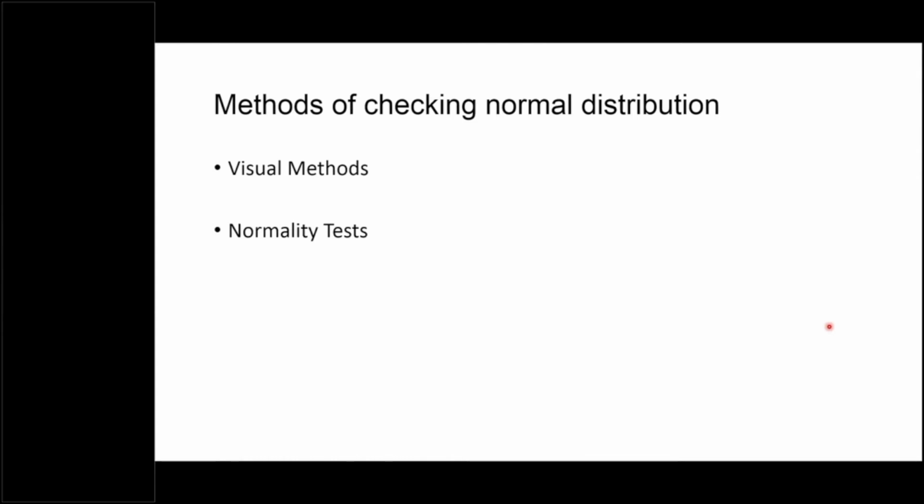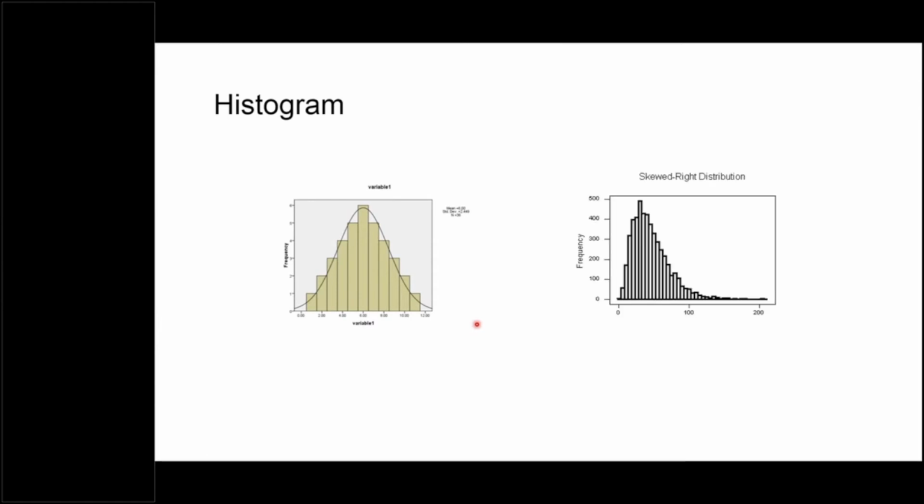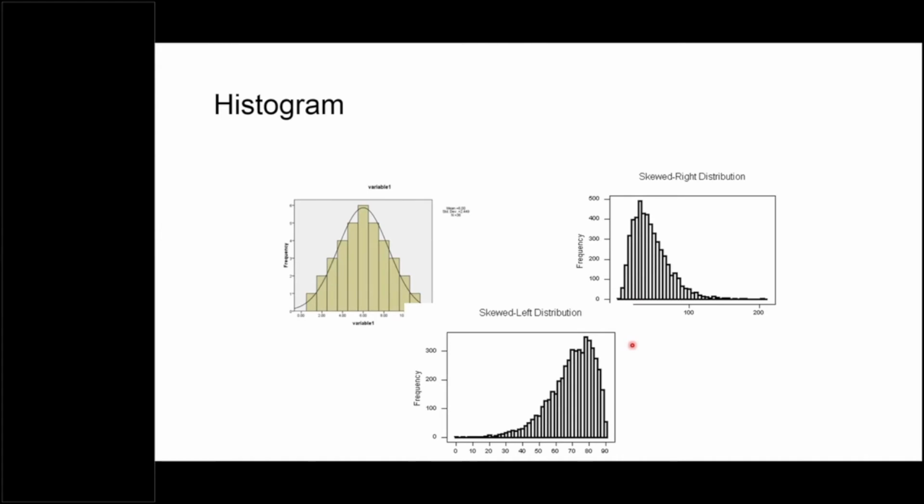For visual methods, you can see the histogram. Just by looking at the histogram, you can get an idea that this data is following normal distribution, right? It is a very smooth curve. But if you have such a kind of histogram, then you can see that it is skewed toward one side. Maybe here it is skewed in the right direction, or there may be a left skewed histogram. Just by looking at the data, we get an idea whether the data is following the distribution or not. So this is one method, using a histogram.